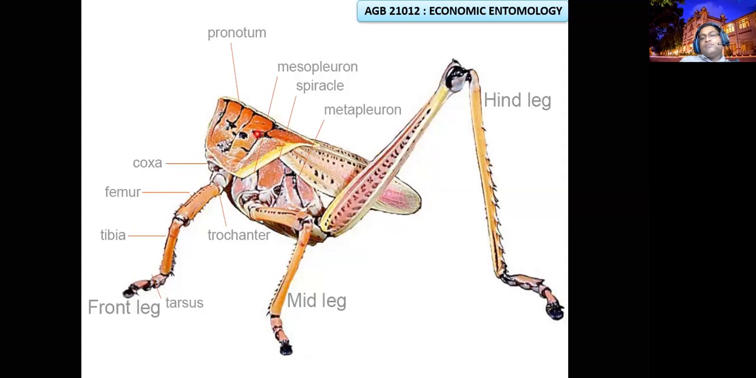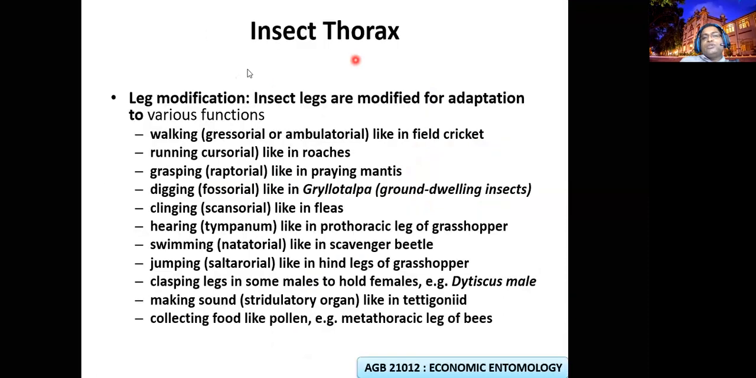The metathorax, you can expect hind legs, 3 pairs of legs. Right? So we will see. So in the thorax, you can expect 3 pairs of legs. The 3 pairs of legs, the legs have been modified according to the insect habitat for the successful survival of the insects.